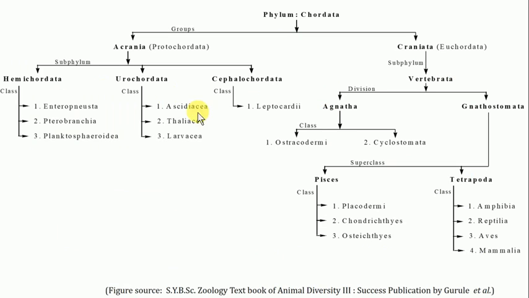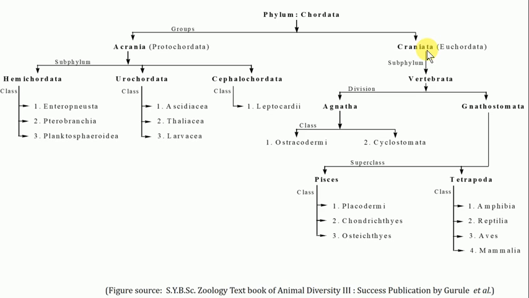So let's see where exactly the superclass Pisces is placed within the phylum Chordata. This is a summary or synopsis of the classification of phylum Chordata. As we have already discussed in the previous chapter, the phylum Chordata is divisible into two groups, that is Acrania and Craniata, on the basis of the presence or absence of the cranium.